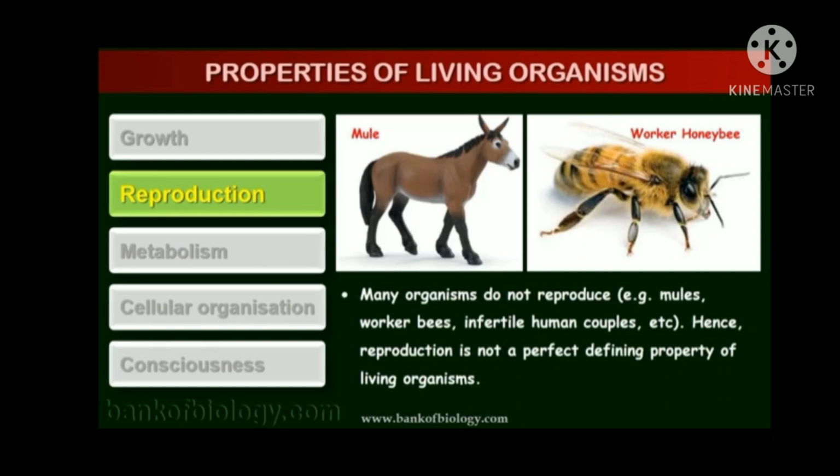See, many organisms do not reproduce. Examples: mule, worker honeybee, infertile human couples. They can't reproduce because they are sterile. Hence reproduction is not a perfect defining property of living organisms. So growth is also not a defining property, and reproduction is also not a defining property. Remember that.